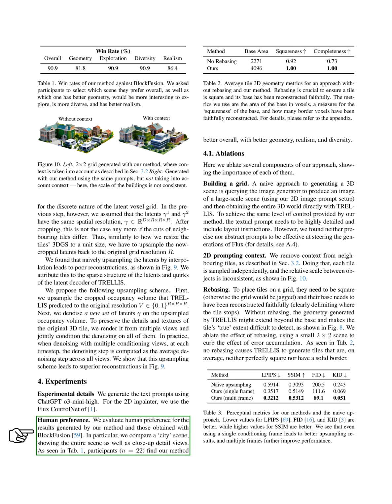Section Main. In this section, we evaluate human preference for the results produced by our method compared to those from block fusion. We specifically look at a city scene, including both the full scene and close-up details. Our findings, as shown in the results table, indicate that participants, numbering 22, generally prefer our method due to its superior geometry, realism, and diversity.